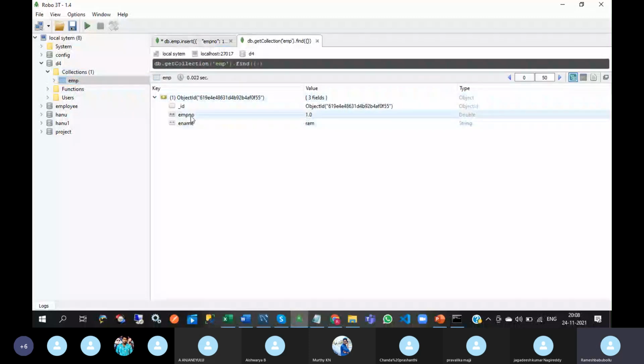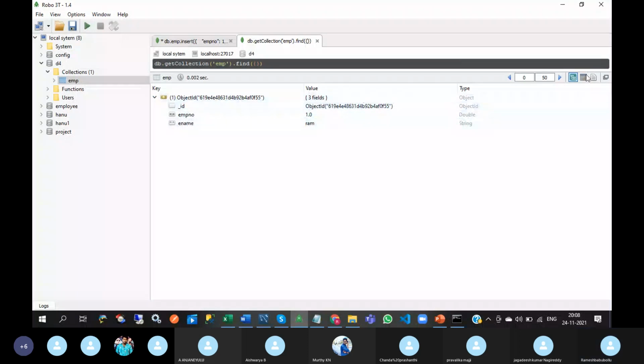Okay. So empno, ename. See this, view results in tree mode. By expanding, then only you can see the collections, fields.